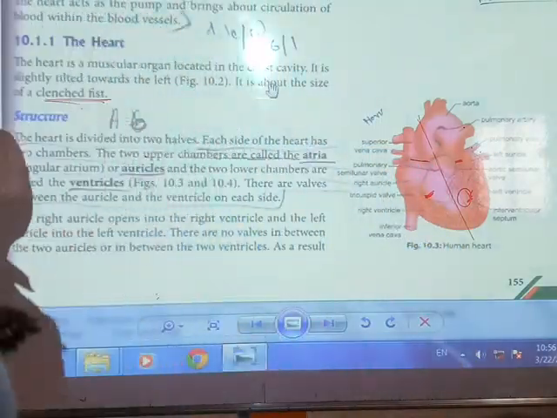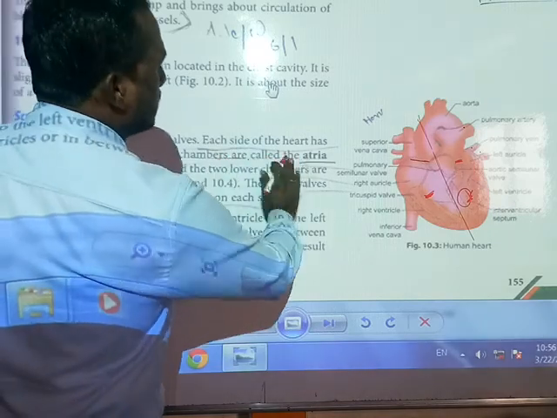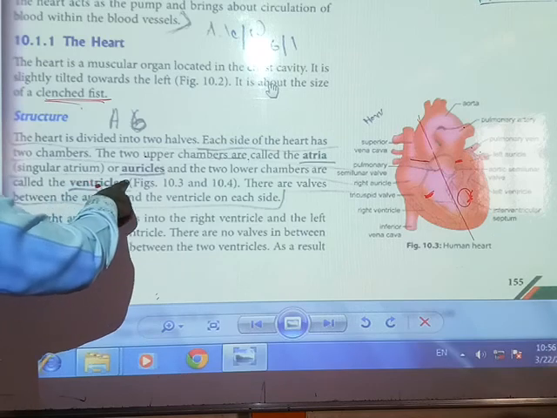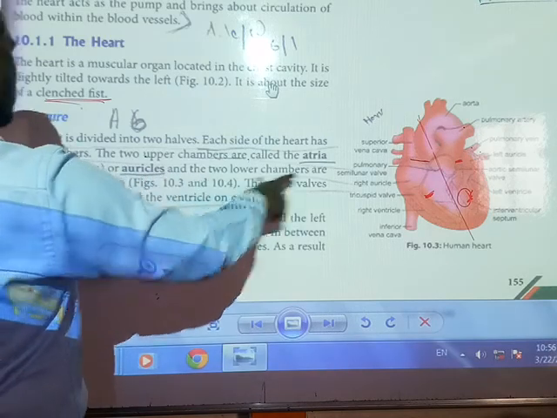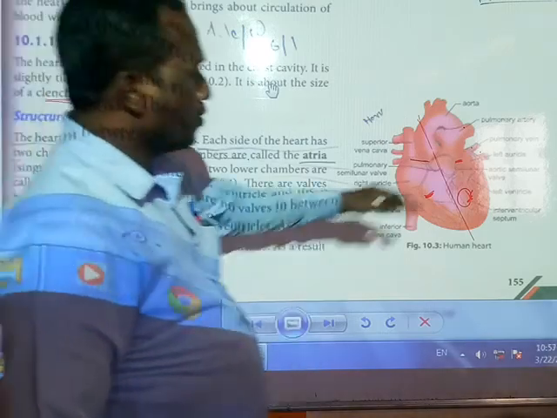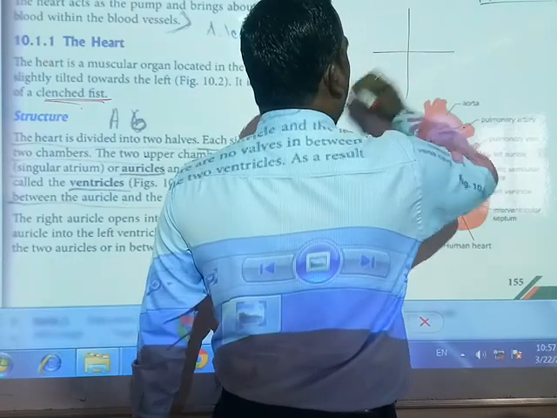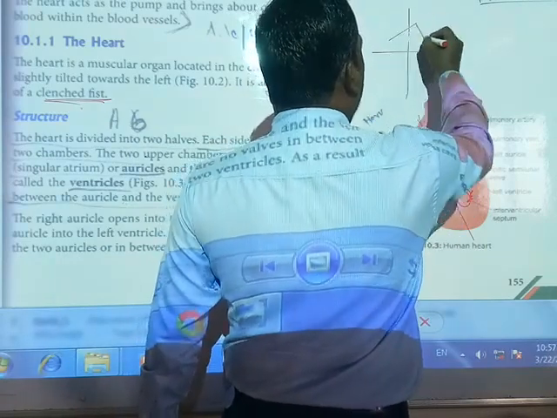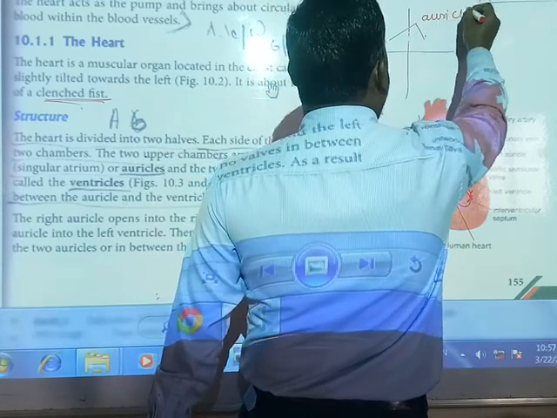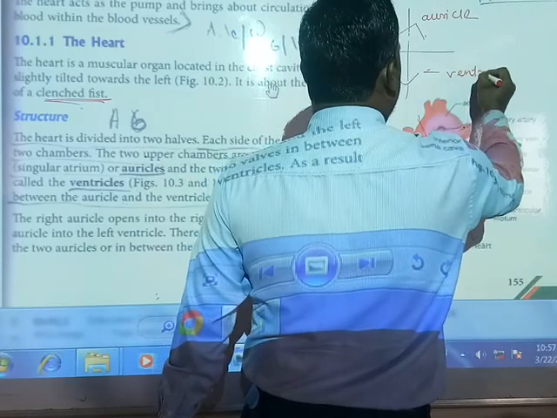Students, the two upper chambers are called atria, singular atrium, or auricles, and the two lower chambers are called ventricles. You should remember it like this. These two are called auricles, and these two are called ventricles.